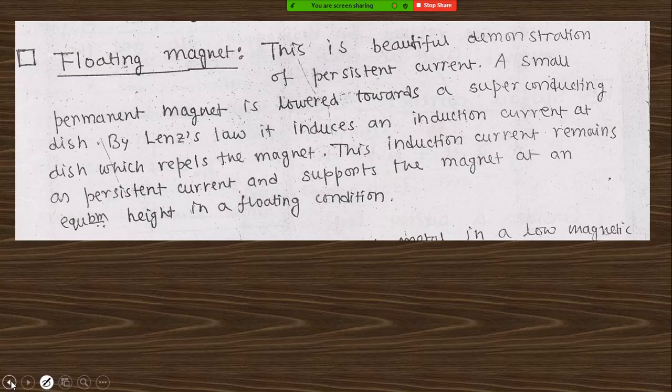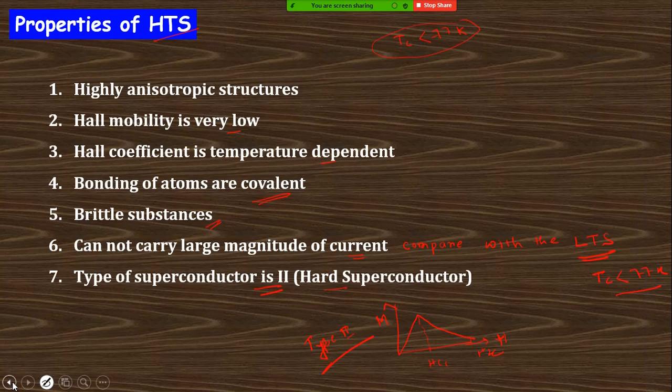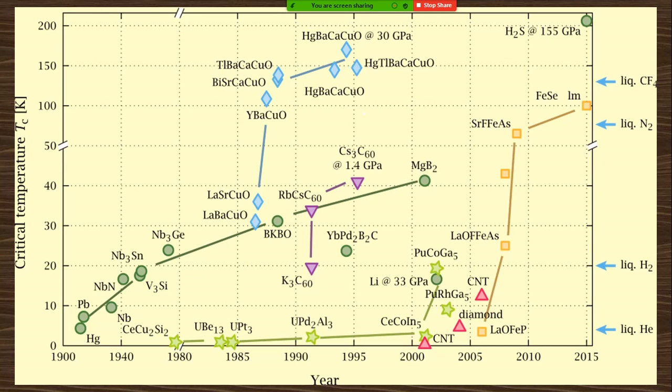There is an important graph in this presentation, by this you can learn about the materials and their critical temperature, which is the important parameter of a superconductor, because this is the state of this material and this state can be obtained below this critical temperature. That's why the critical temperature is the most important parameter of the superconductor.